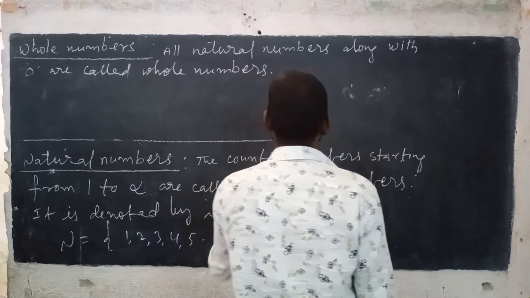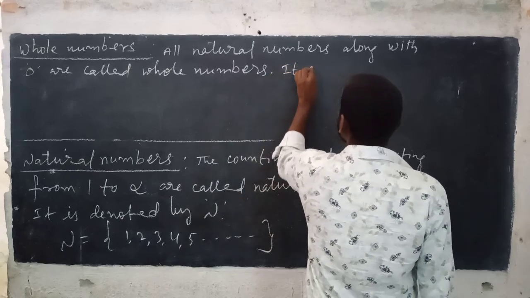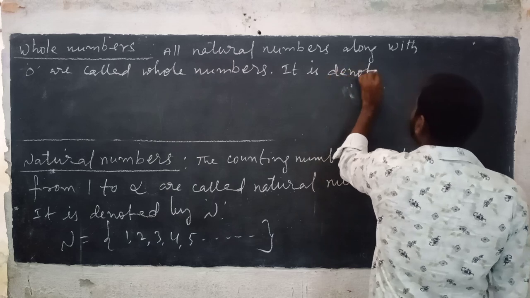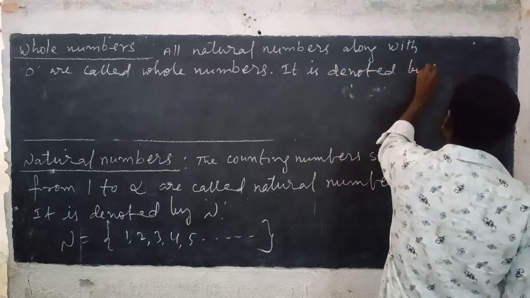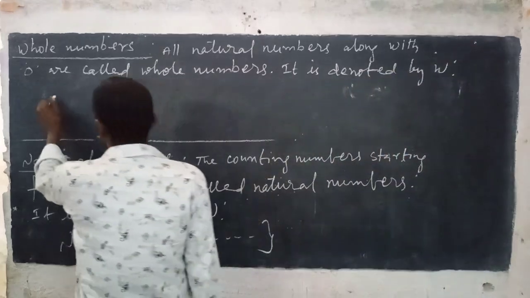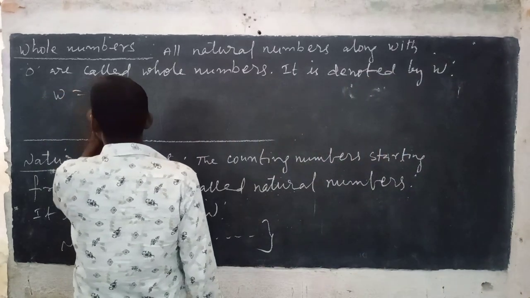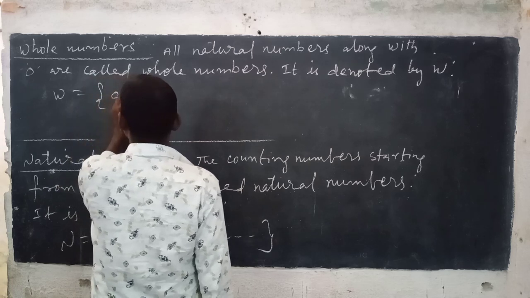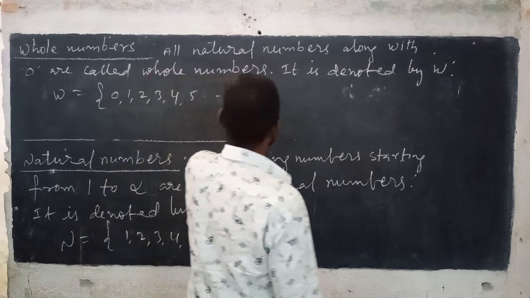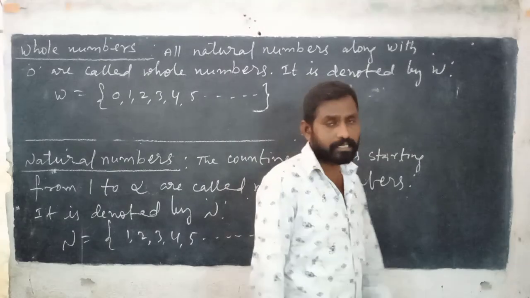Whole numbers. It is denoted by W. Then W is equal to 0, 1, 2, 3, 4, 5 and so on. Did you understand?